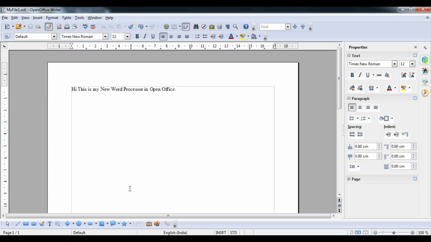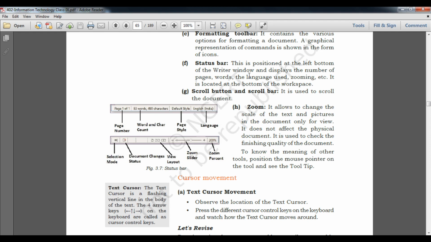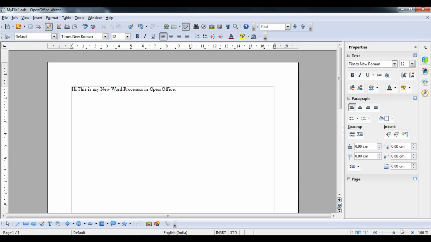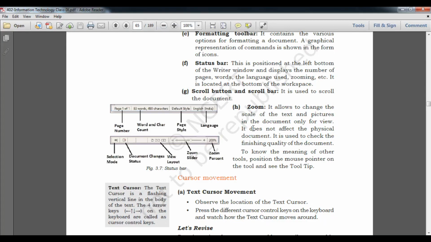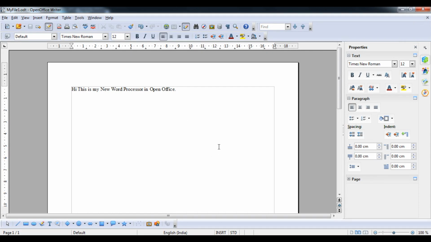Status bar, you can see that it shows the status of the current page. It displays the number of pages, words, length, zooming, etc., because zooming is also contained in the status bar only. In which page category we are typing, everything is mentioned here. Now zoom allows you to change the scale of the text, picture, everything you have pasted in a particular page, it allows you to change the particular zooming scale.